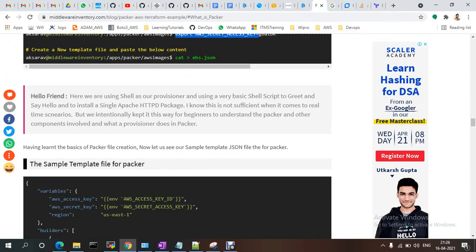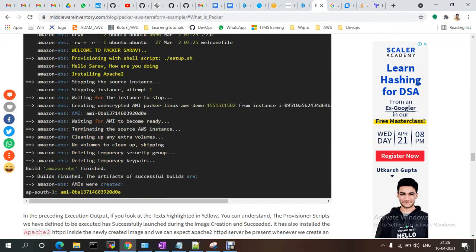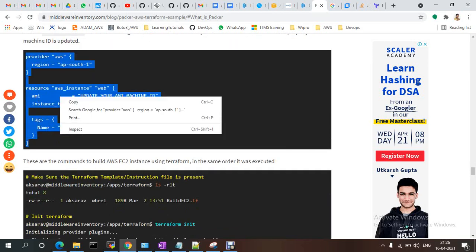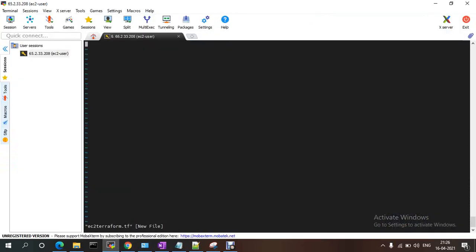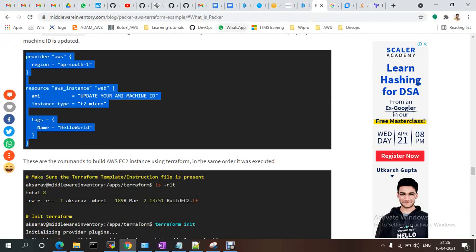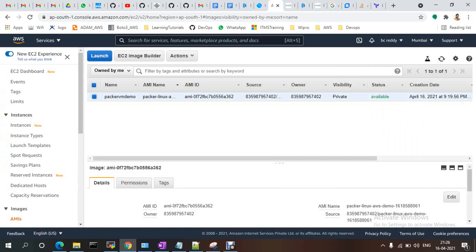I already have some Terraform file, just a sample. I'm giving the provider. However we create the Terraform file, the provider is AWS and the region is ap-south-1. I just need to provide the AMI ID, whatever AMI ID the instance is going to be created from. See, this is my AMI ID, and I'm copying this AMI ID.